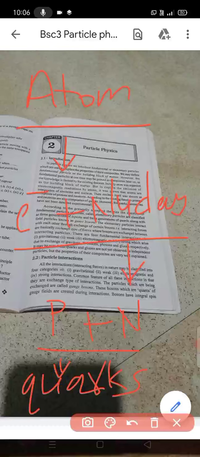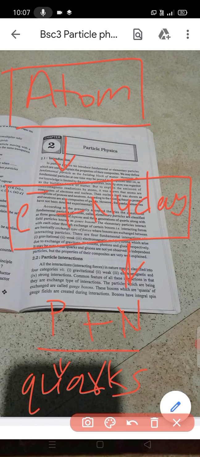So initially the atom was considered a building block of matter. Then the atom was shown to be a composite of electrons and a nucleus, the nucleus is made up of protons and neutrons, and protons and neutrons are made up of quarks.